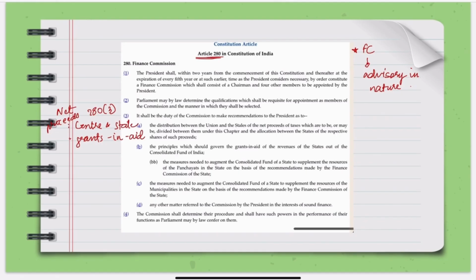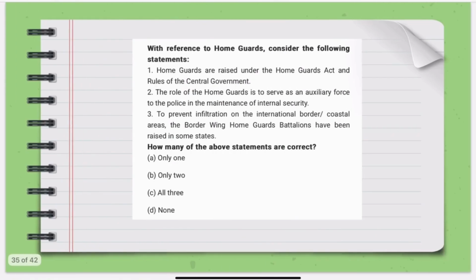So think of the Finance Commission like a referee who decides how much money the center and each state should be given and how grants should be distributed fairly, but the final decision is with the government. Let us move on to the next question.